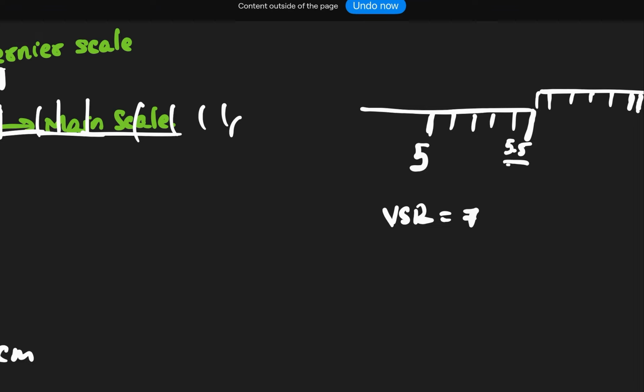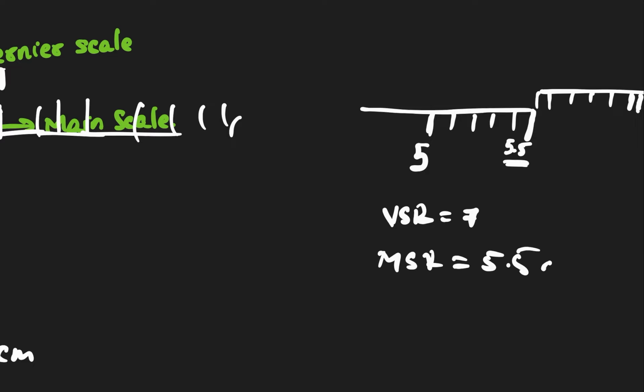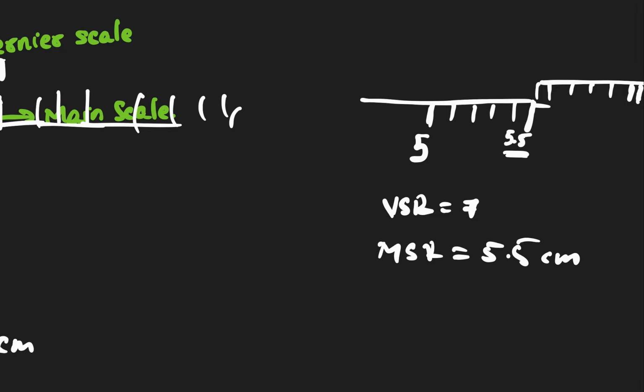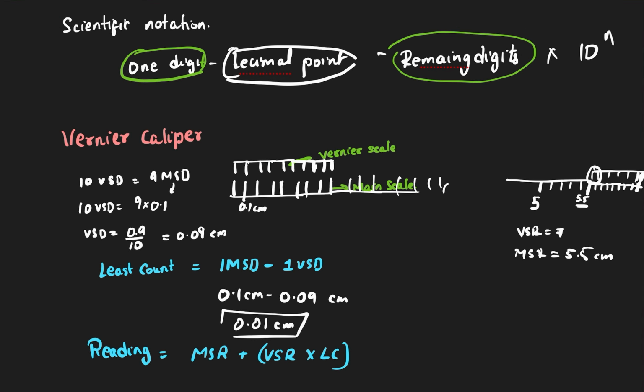So my main scale reading is 5.5 centimeter and vernier scale reading is 7. Here if you see, many lines will be present, and exactly the 7th line is matching there. So from where the vernier scale is starting, that is my main scale reading, and whichever line of the vernier scale is coinciding with some line, that line is considered as vernier scale reading. This is how we take, and then substitute the values in this formula, and then you can calculate the readings.